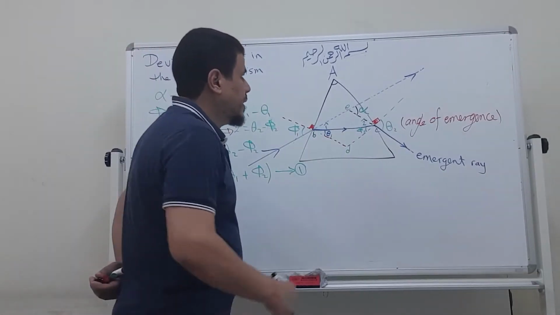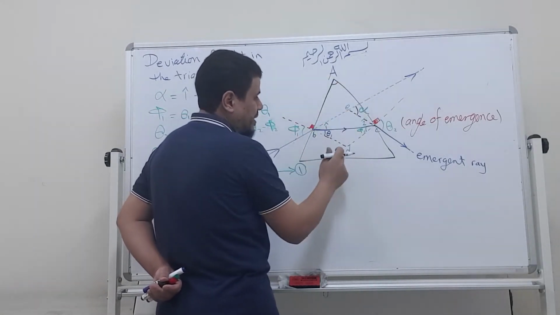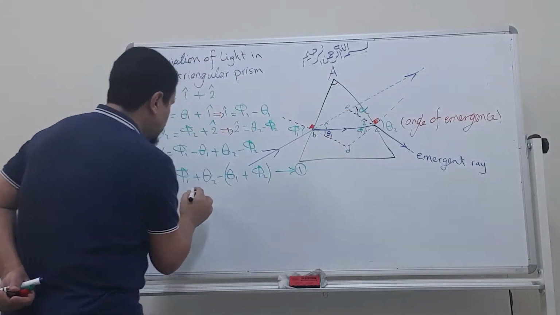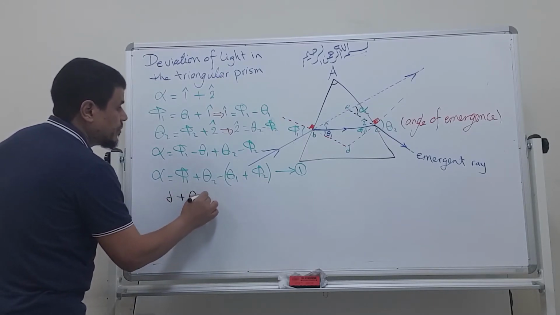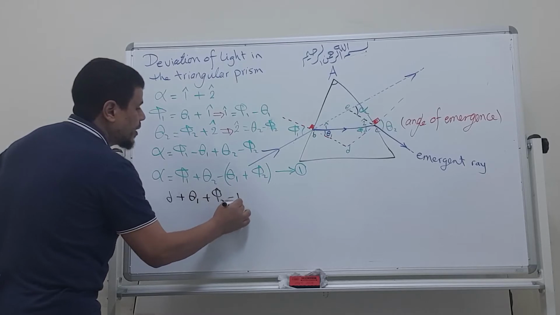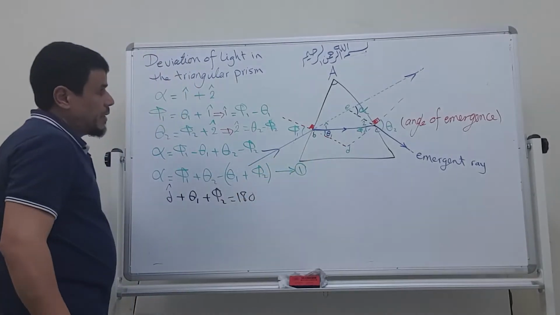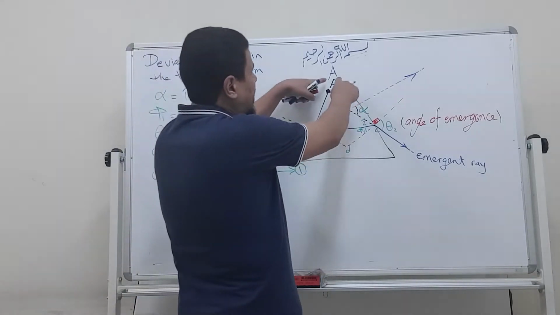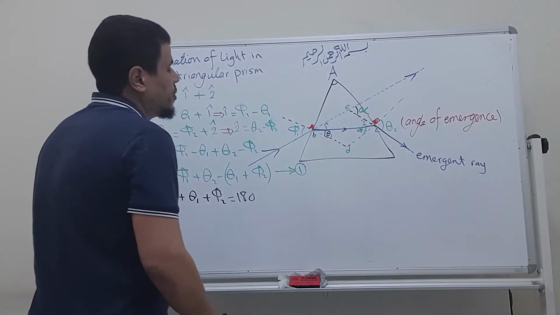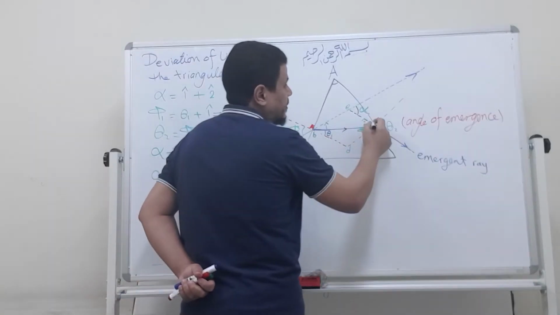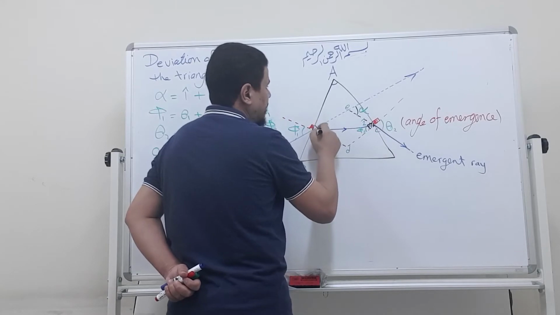And in this big shape, you can say here D plus theta 1 plus phi 2 equals 180, the angle D. Tamam. In this shape here, this angle is 90 and this angle is 90.